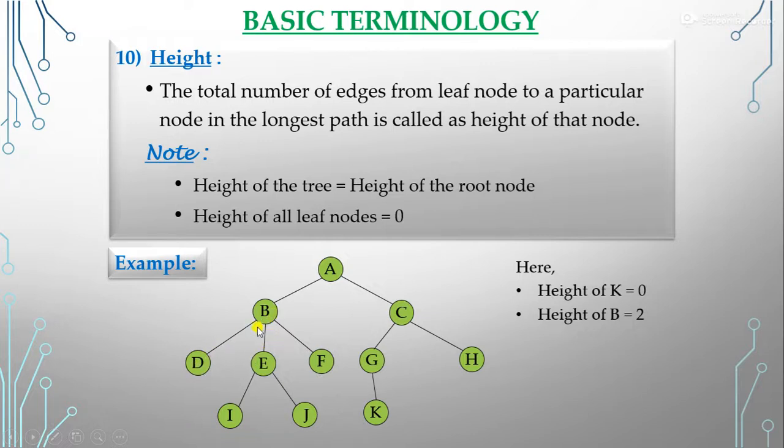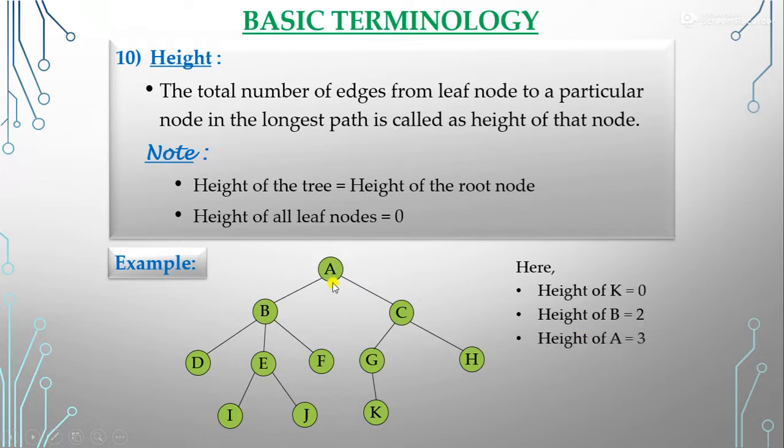From D to B there is only one edge, so we can't say the height of B is 1. But the leaf nodes I and J are also connected to B. If we count from I or J, there are 2 edges. It means the height of B is 2. We have to choose the longest path, not the shortest path, from the leaf node to a particular node. That is called the height.